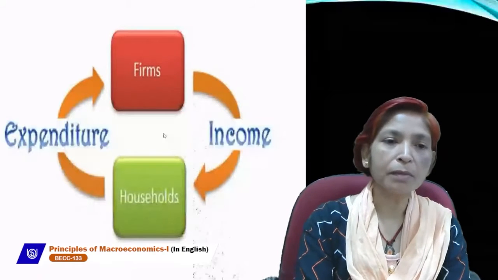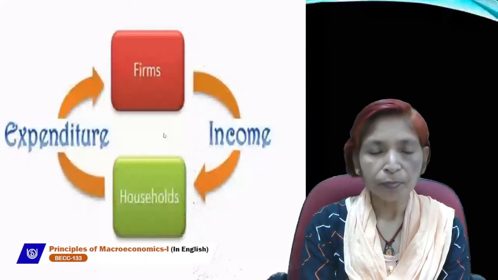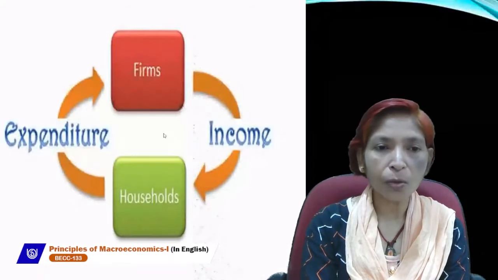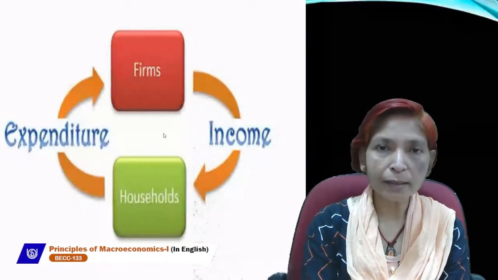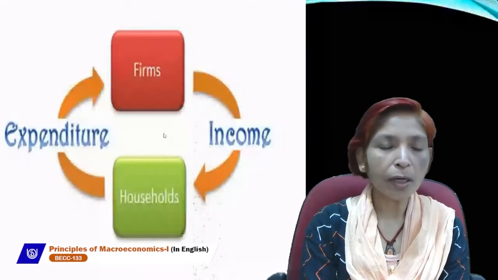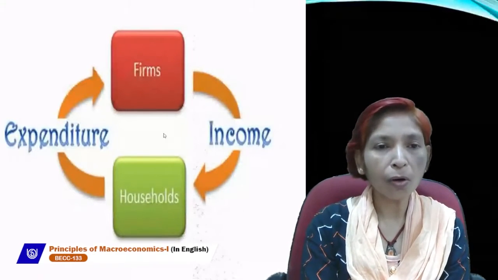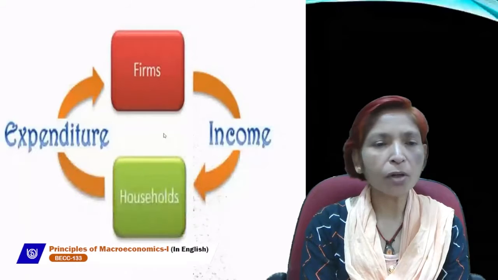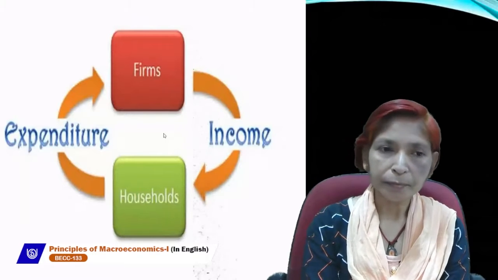Basically, circular flow of income has two types. One is real flow and other is money flow. Real flow exists at the time of closed economy. When our economy was closed, it means only two sectors exist in our economy. One is household sector and other is firm sector. And in closed economy, there is no relationship with rest of the world. And in closed economy, there is no role of the government. Because classical thinkers always assume that if government does not play any role in economy, then all the activities can move smoothly.